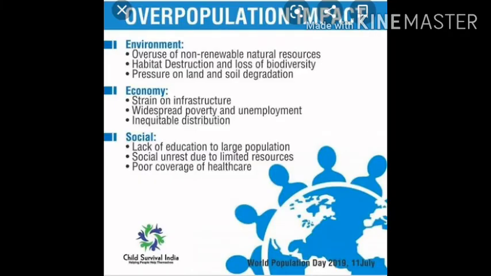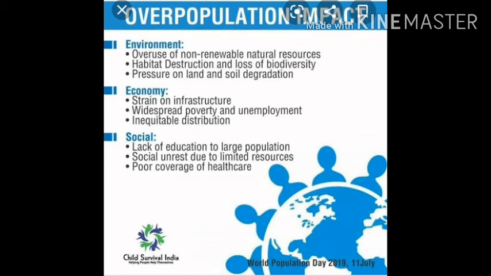Impact means effects of overpopulation. If a place or city has more population, what are the effects on the whole country? Overpopulation puts pressure on natural resources such as cultivable land, fresh water and mineral resources, and due to that it results in their degradation and depletion. If population is more, the resources will slowly decrease, even the land, fresh water and mineral resources.